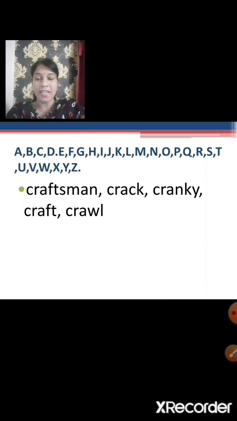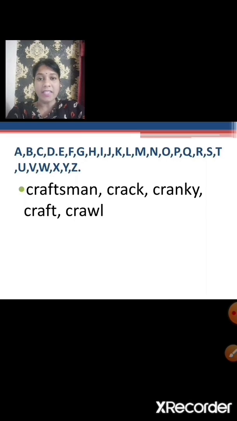So children, now let us arrange this set of words in alphabetical order. For that we will have to first compare the letters of all the given words. So now let us compare the first letter of all the words. If you see, the first letter of all the words is the same. So now let us compare the second letter. The second letter is also same for all the words. So now let us compare the third letter. The third letter is also the same for all the words. So now let us compare the fourth letter.